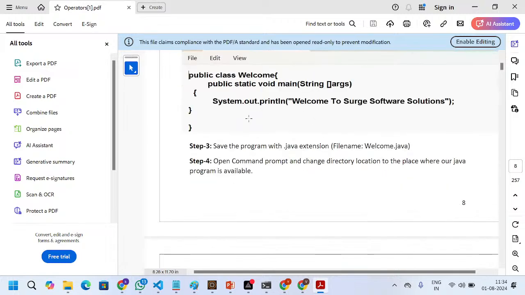This is the basic program. We wrote the basic program, and then we are printing the output on the command prompt itself.